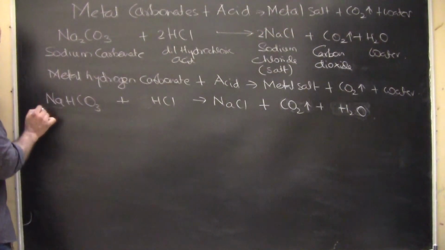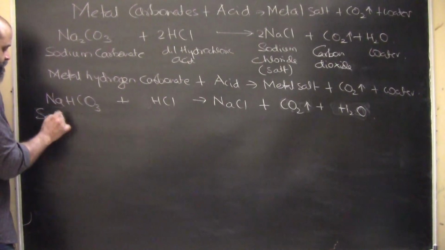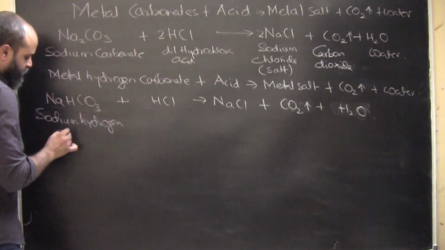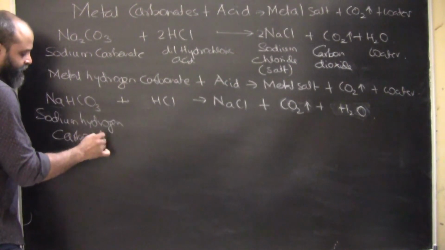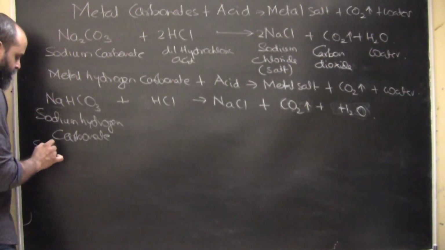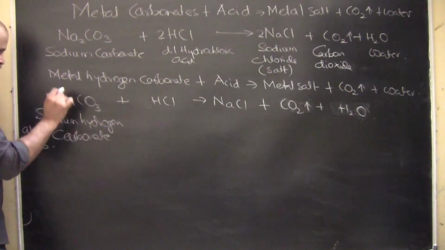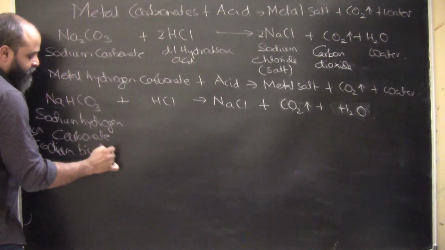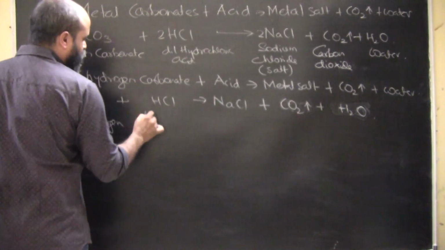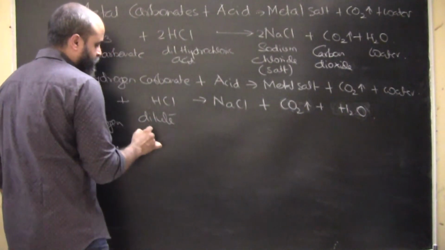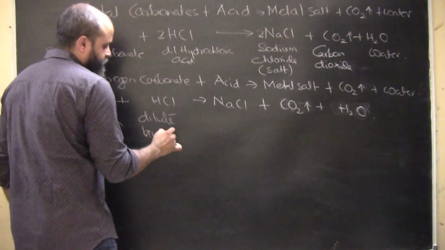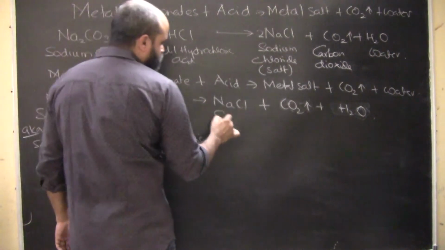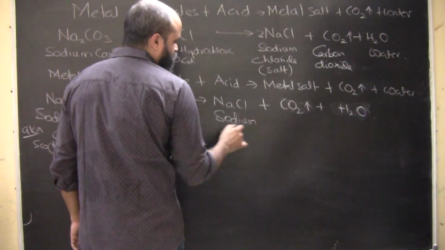So this is sodium hydrogen carbonate. This is also known as sodium bicarbonate, and we treat it with dilute hydrochloric acid. This is going to give you sodium chloride, which is in the form of a salt.